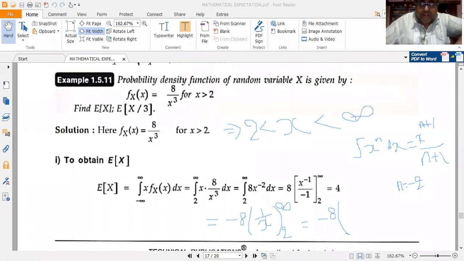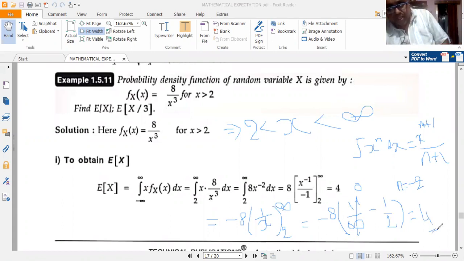Let me write it. This becomes minus 8 into 1 by infinity minus 1 by 2. So 1 by infinity is 0. So minus 8 into 0 minus 1 by 2. Minus into minus becomes plus, so minus 8 into plus half. So 8 by 2 is 4. So that's how I get it.